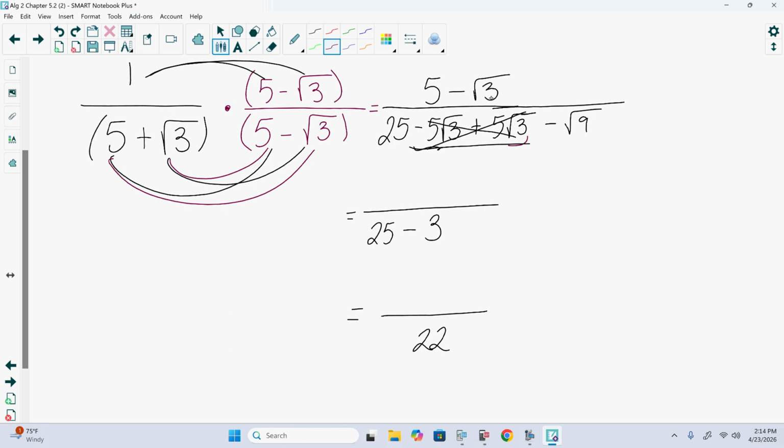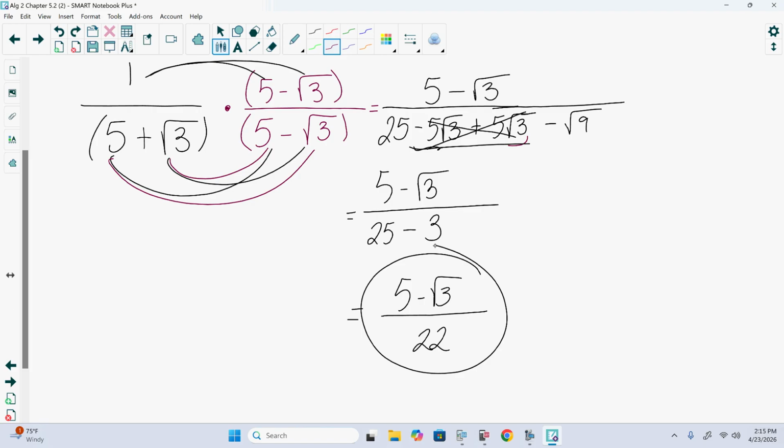Well, 5 minus the square root of 3, they aren't like terms. There's nothing we can reduce there, so it's just going to stay 5 minus the square root of 3 over 22, or negative square root of 3 plus 5 over 22. Same answer.